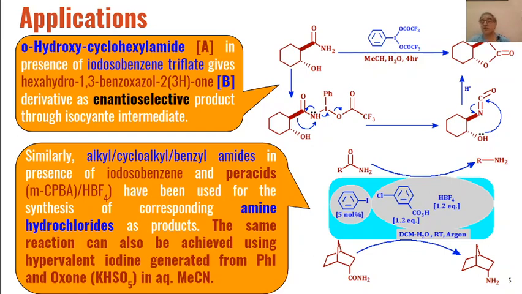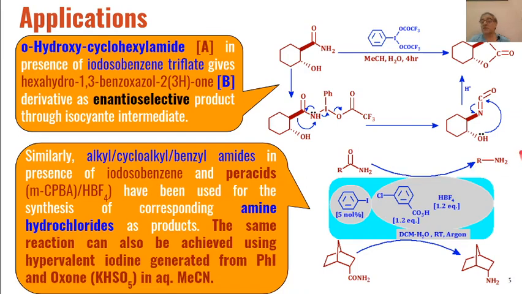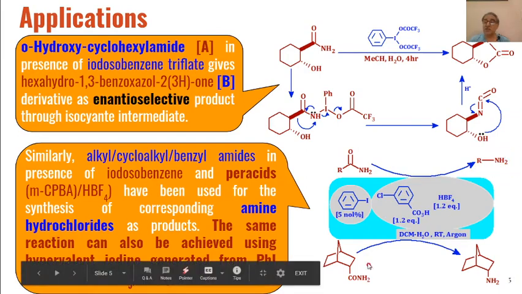All these are converted into the corresponding primary amines, and if we use, say, HCl in addition, then we will get amine hydrochlorides as the product. So we can see over here iodosobenzene in the presence of metachloroperbenzoic acid and HBF4 converts these amides into primary amines. And similarly, if we use these conditions, these bicycloamides can be converted into bicycloamines as the product.